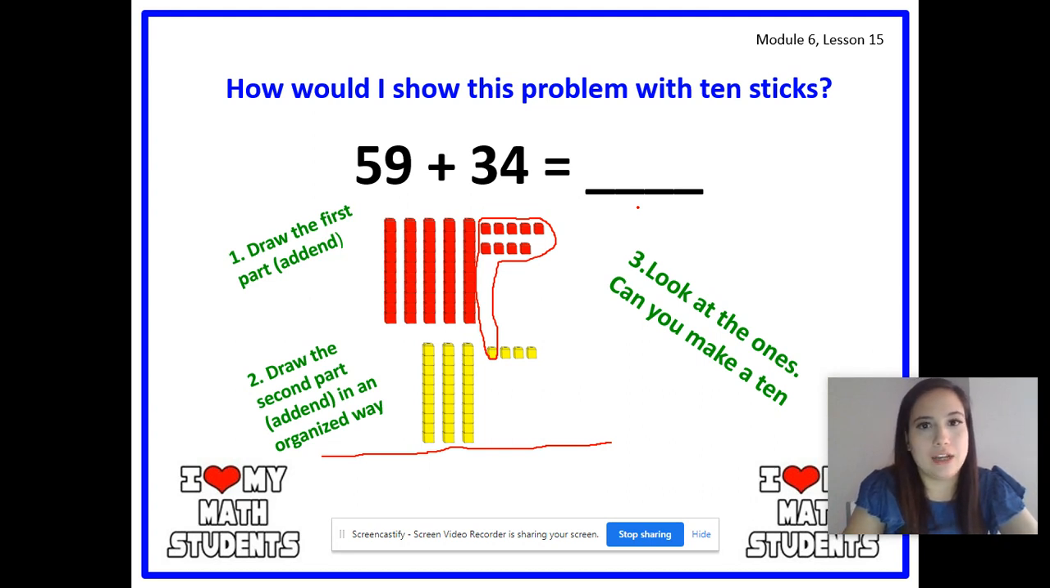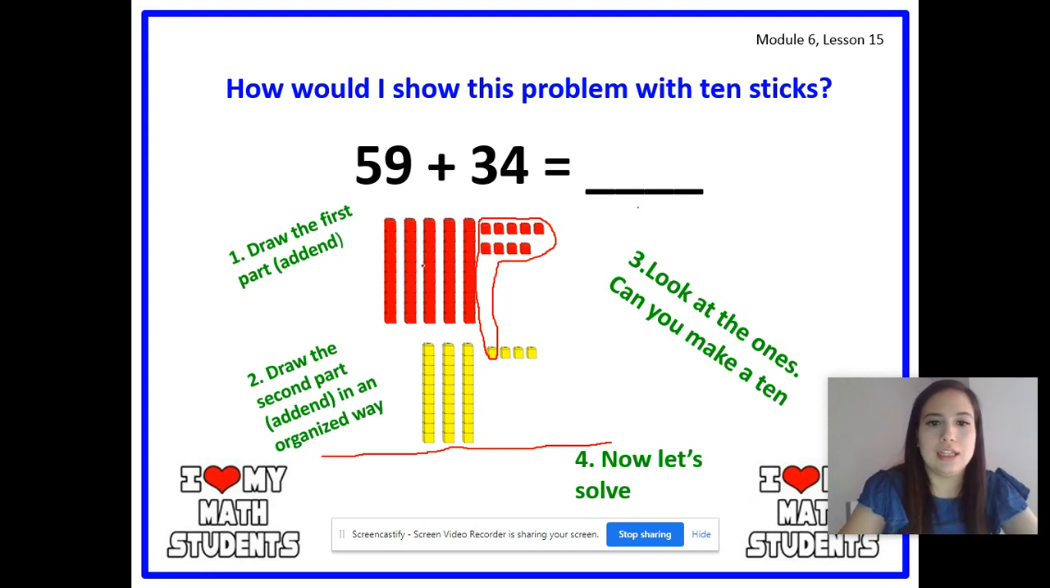Okay, can we make any other 10s? Get ready? No, right? We can't. So step number 4 is, now let's solve. So let's count our 10s. And remember that this is a 10, so let's not forget about this one, okay? So let's count out loud together. Get ready? 1, 2, 3, 4, 5, 6, 7, 8, 9. Because remember, we made a 10.